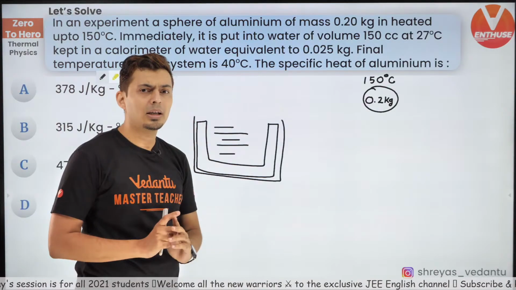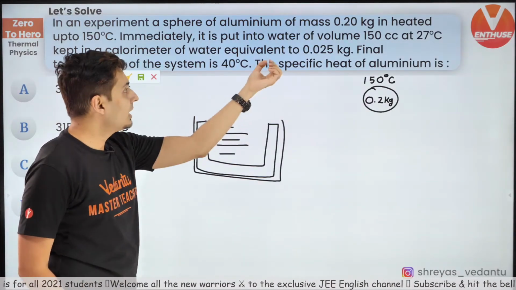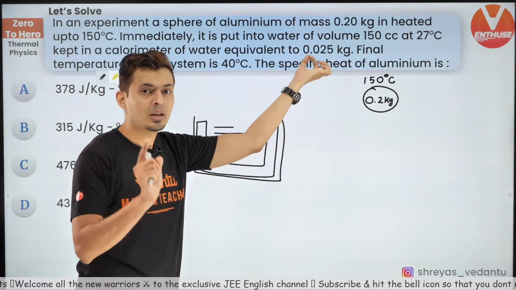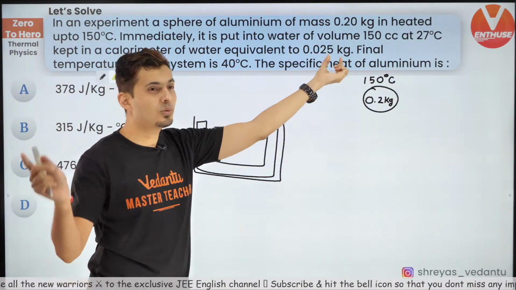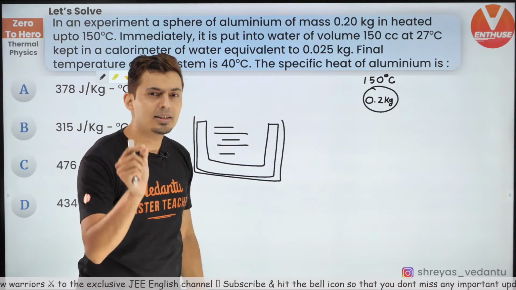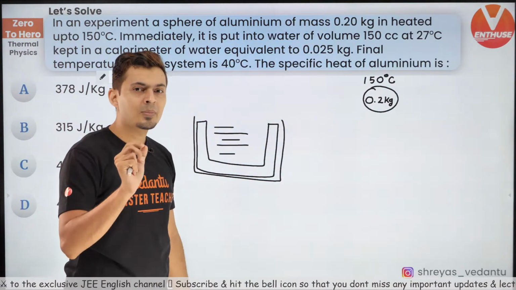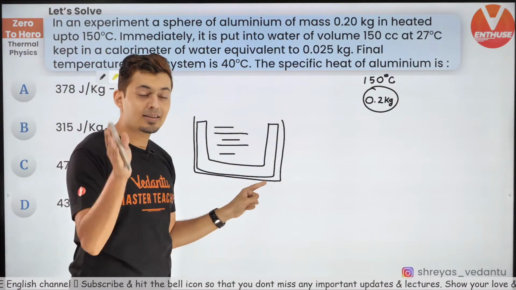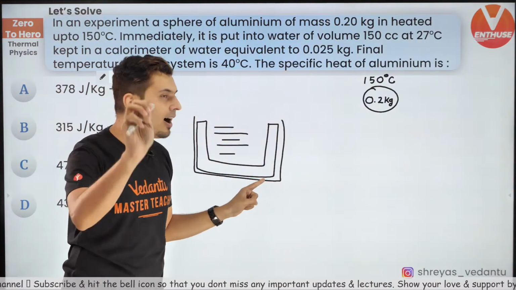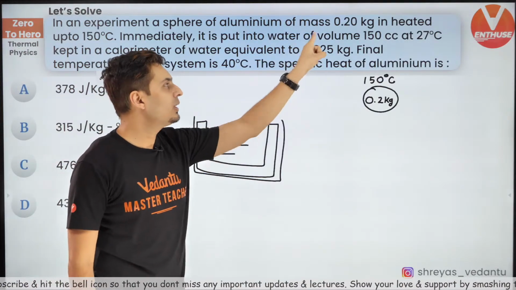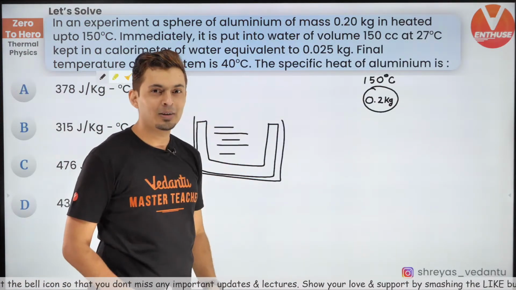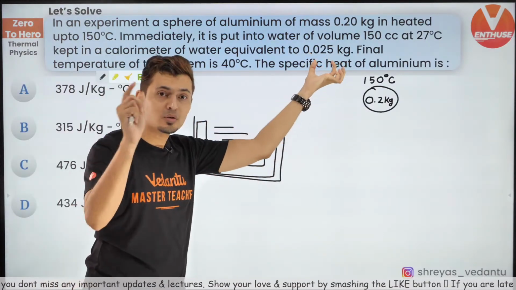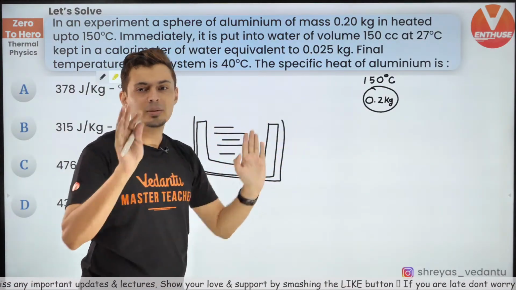If you take 0.025 kg of water, it behaves exactly the same way as that vessel. So the vessel's thermal properties are the same as 0.025 kg of water, and you can replace that vessel with this much water and solve the problem.